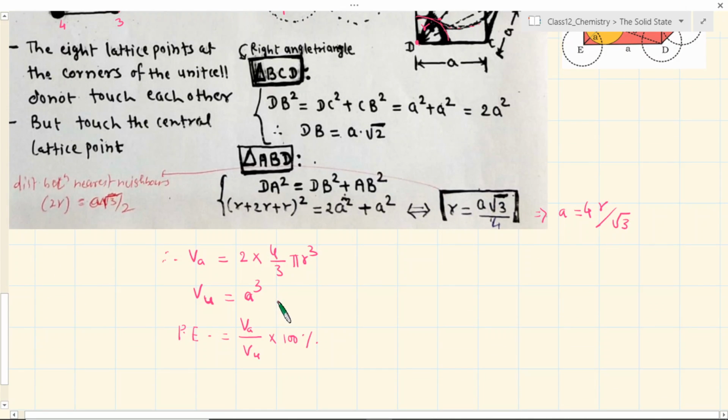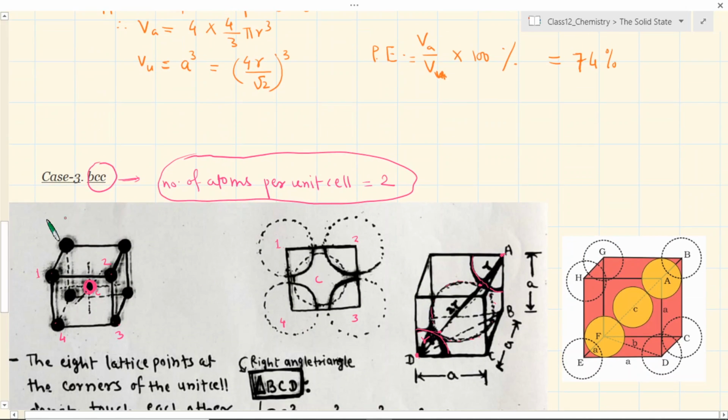So this A cube is (4R upon root 3) cube. If we substitute this, R will cancel out, and finally the number here will turn out to be 68%. See, the packing efficiency in body centered cube is going to be 68%.